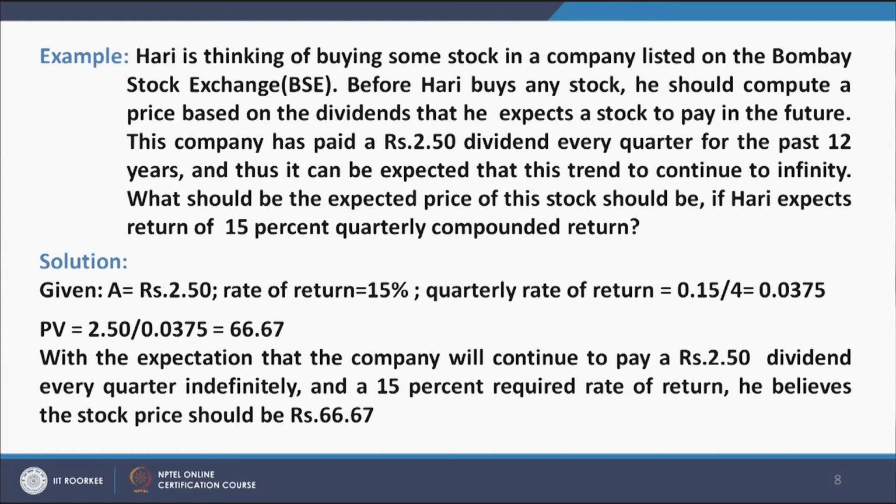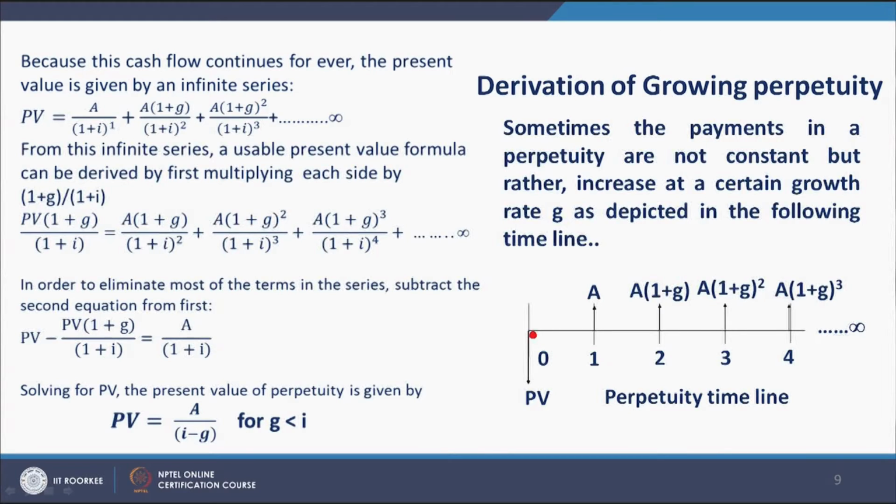With the expectation that the company will continue to pay rupees 2.50 dividend every quarter indefinitely and a 15% required rate of return, he believes the stock price should be 66.67.